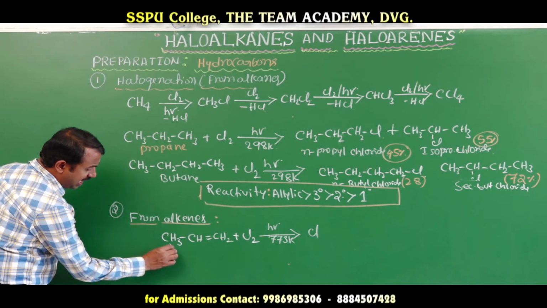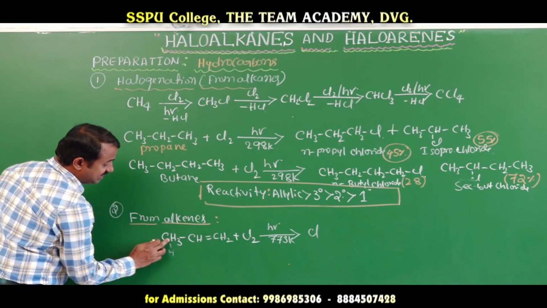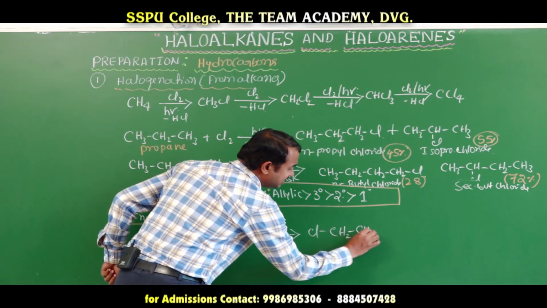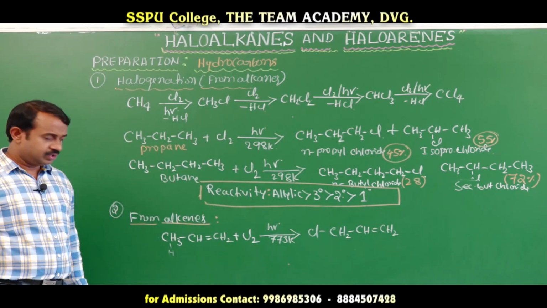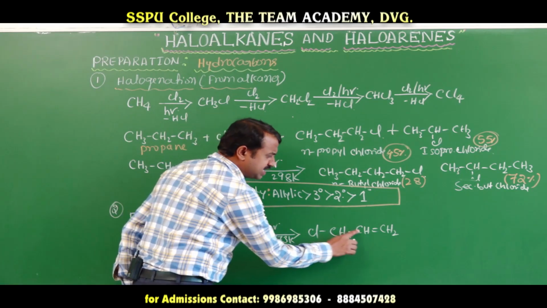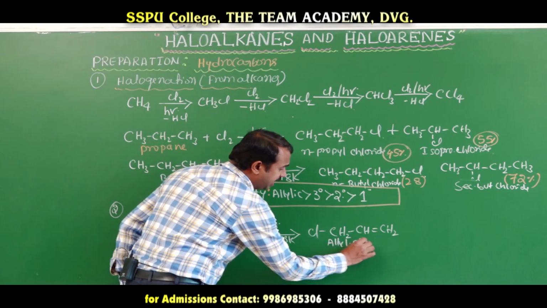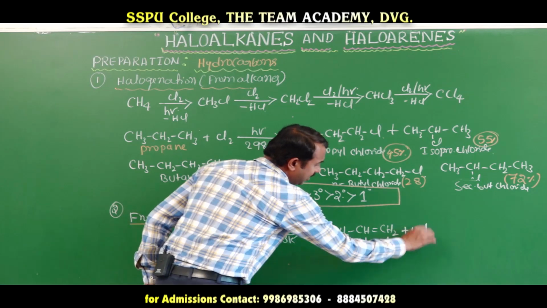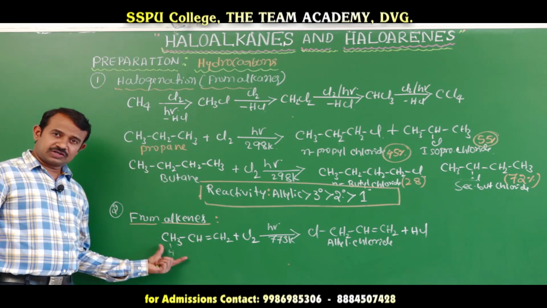Here one hydrogen and chlorine are eliminated. Halogen is attached, and it is called allyl chloride, plus hydrochloric acid. This is the simple reaction.